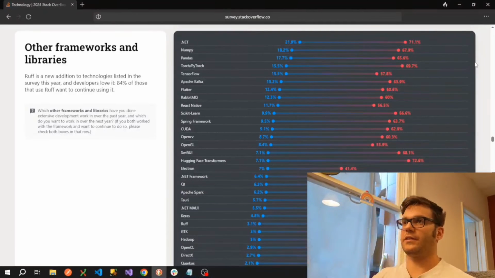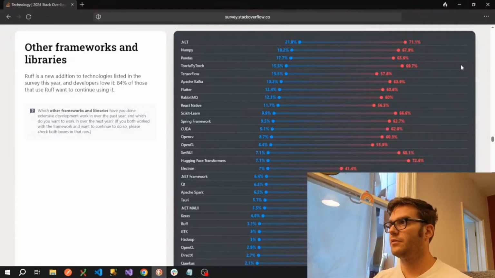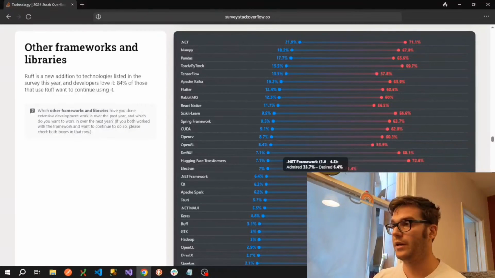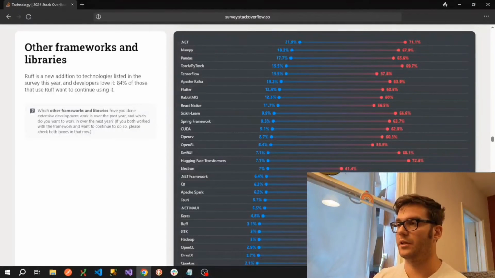And then moving on to the satisfaction scores for some of the other frameworks and libraries. .NET, again, very high here. NumPy, which is a Python library. Pandas, which is more Python, we talked about earlier. And then the .NET Framework satisfaction seems to have gone down considerably, but again, I would imagine that's because it says here it's .NET Framework 1 to version 4.8. After that, obviously, it moved on to .NET Core, which is now just .NET. So I'd imagine the satisfaction rate's a bit lower because it's people working on older systems that would like to be working on newer versions of .NET, i.e. Core and later.